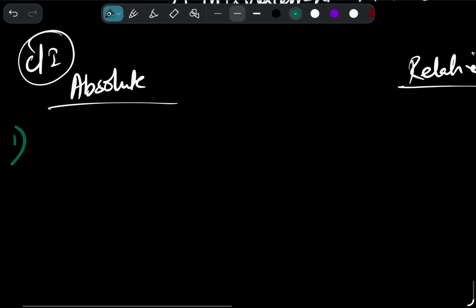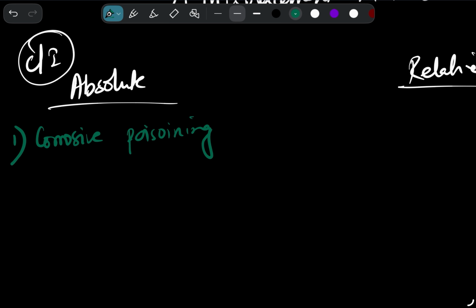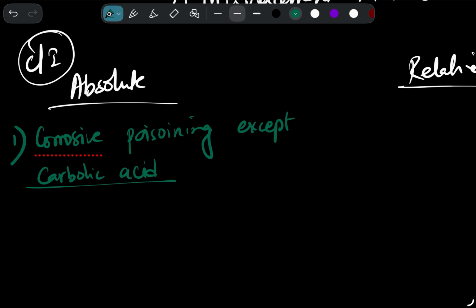So you should never do gastric lavage in case of corrosive poisoning like acid and alkali poisoning, except carbolic acid, where it is allowed.